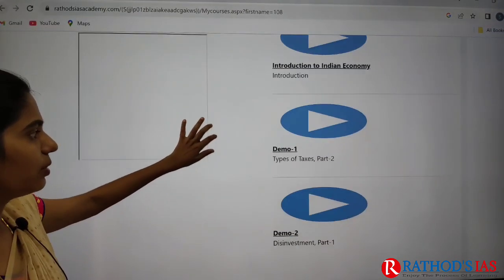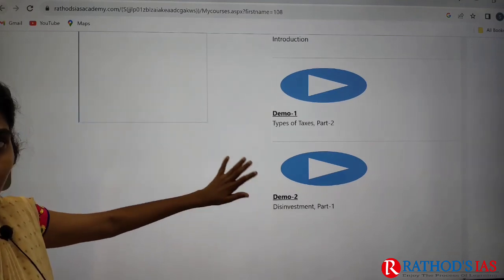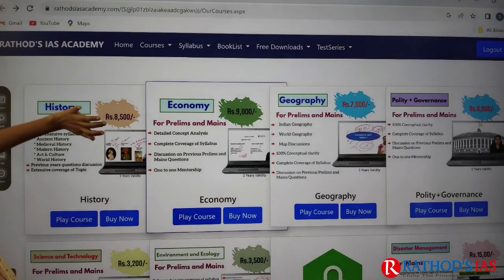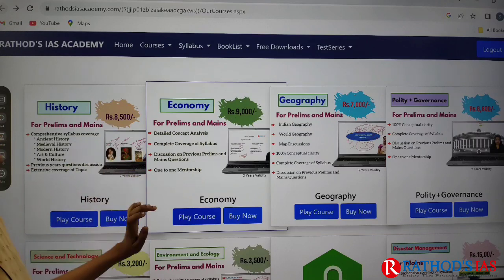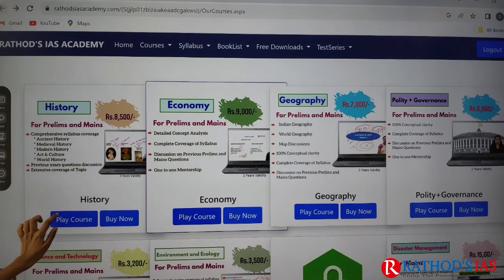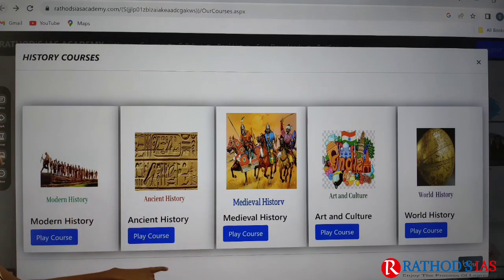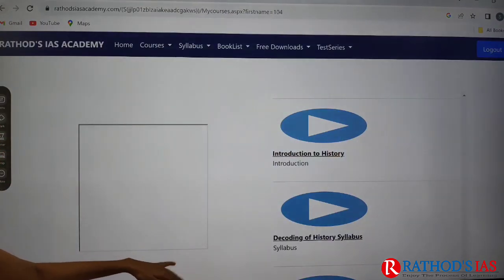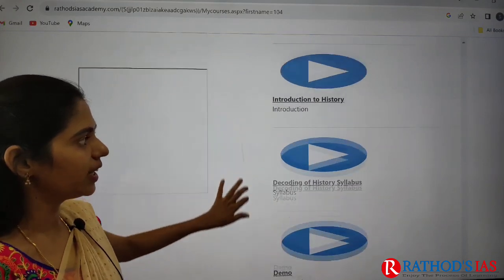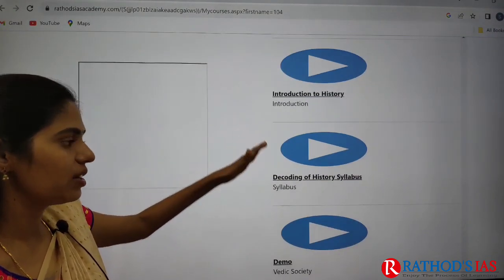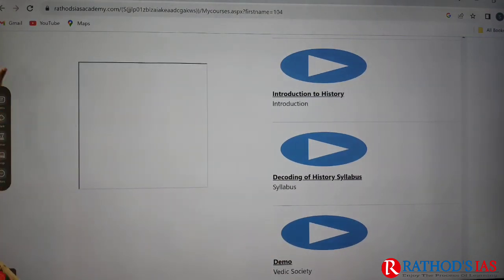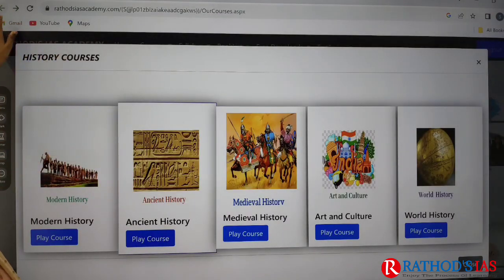Whenever you click on play course, 3 videos will be opened. You can watch those 3 videos without paying any penny. Even in history, you can see that these are the different modules, and if you want to watch the videos, you can click on that, and before payment itself you can watch 3 demo videos in each and every subject.